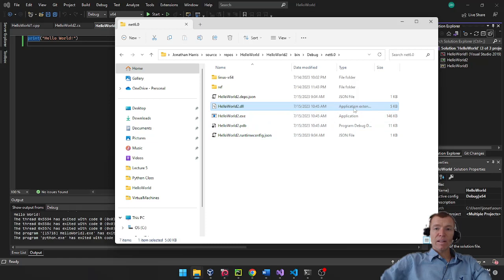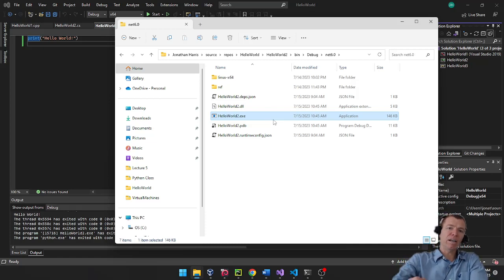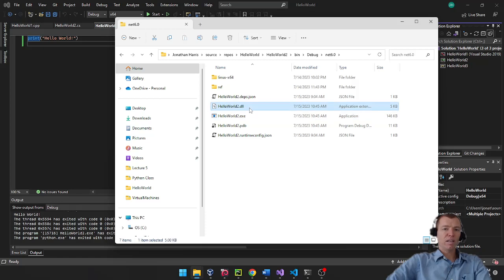The DLL itself is where the actual code is that it's running. This executable is a .NET executable that just tells it to call this DLL. So really, the code is only 5 kilobytes. So looking at C++, we get 12 kilobytes, C# we get 5, and in Python, it's only 1 kilobyte. So we also save a little bit of space by running things in Python.